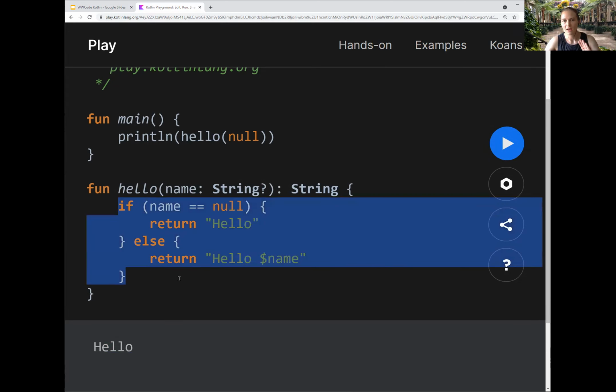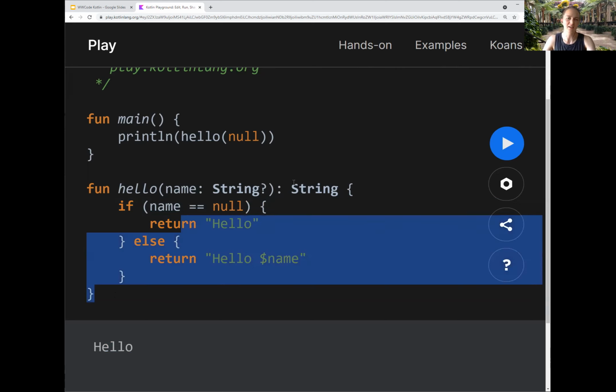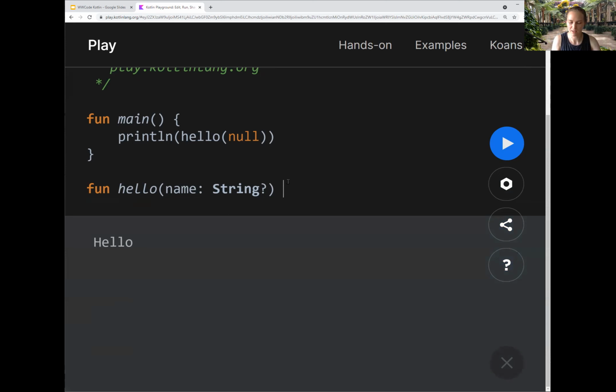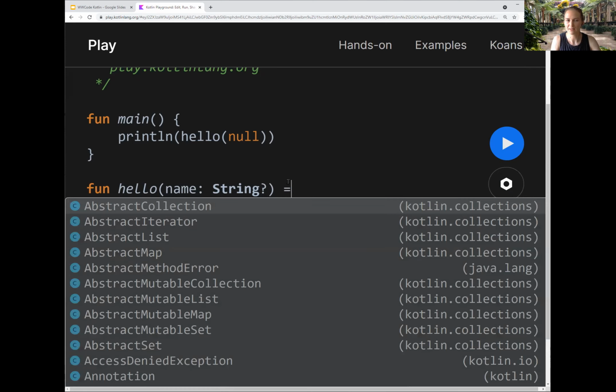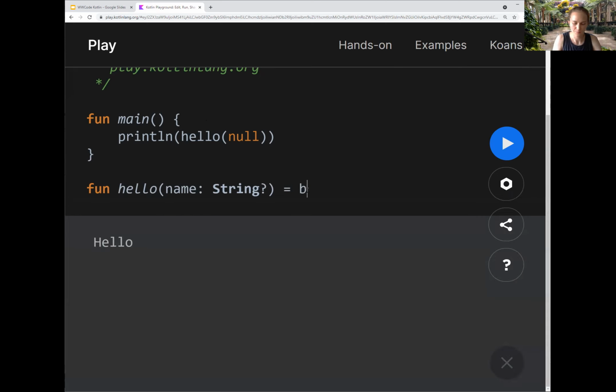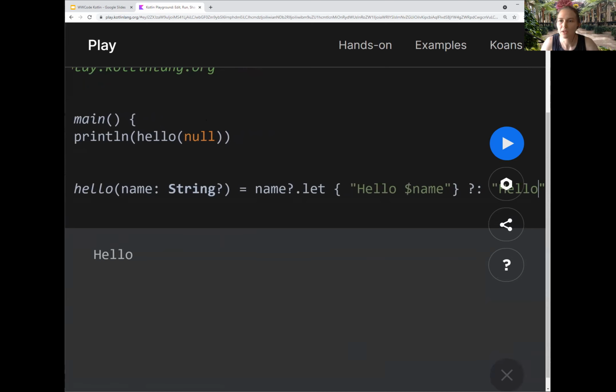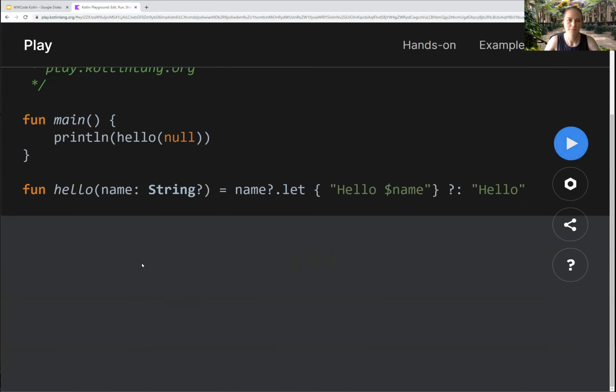But this is a kind of Java-y explicit way of writing this. We can write this in a more concise way. All right, so we're actually going to maximum concise this and shrink it. And we can do something called null coalescing. Let hello $name. It is not ternary. And we do hello. So here, and this screen is making my life a little difficult. So here we're going to get the same result. We get hello. And if I pass in my name, we get hello name.